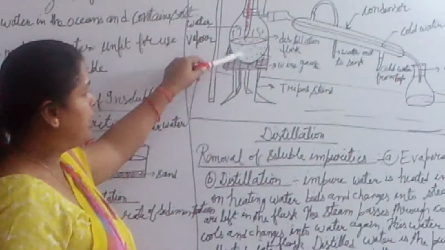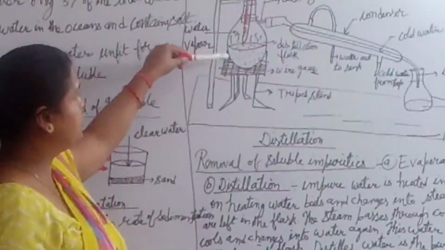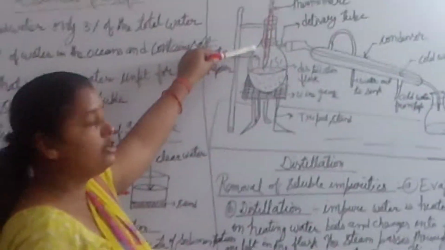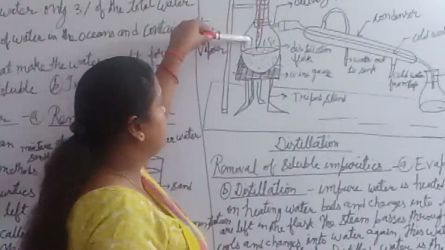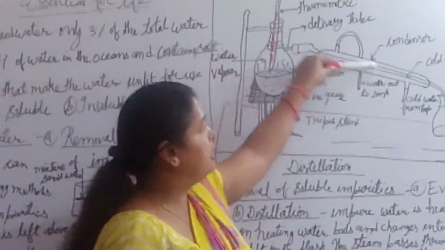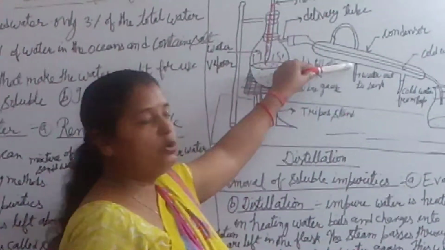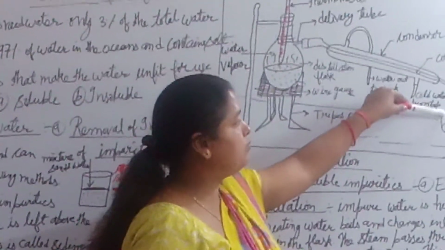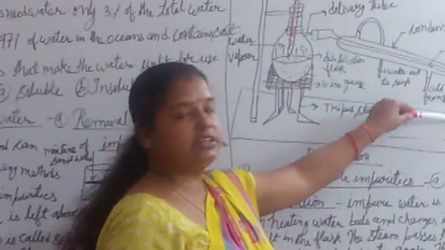This is the distillation flask, wire gauze, tripod stand, water vapor. Whenever you boil the water, it converts into water vapor. And this is the thermometer. Through the delivery tube, through the condensation process, it passes through this tube. Again it cools down and converts into the form of water. That is distilled water, and that is very good.